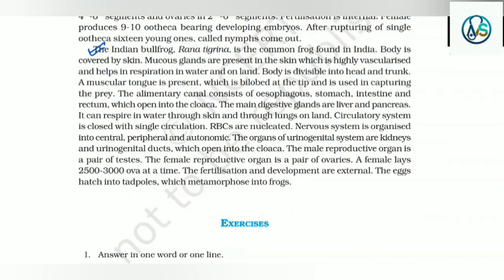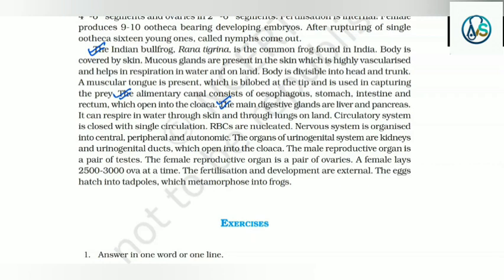The Indian bullfrog Rana tigrina is the common frog found in India. Body is covered by skin. Mucous glands are present in the skin, which is highly vascularized and helps in respiration in water and on land. Body is divisible into head and trunk. A muscular tongue is present, which is bilobed at the tip and is used in capturing prey. The alimentary canal consists of esophagus, stomach, intestine and rectum, which open into the cloaca. The main digestive glands are liver and pancreas.